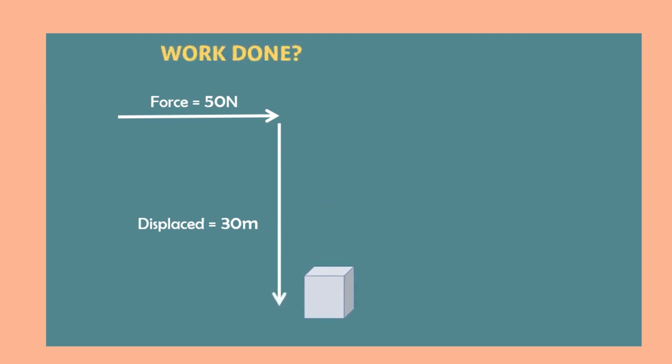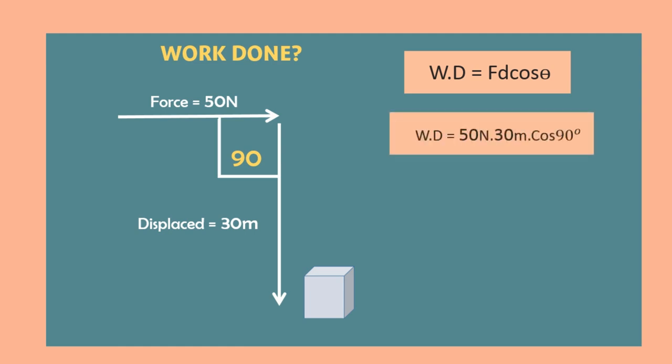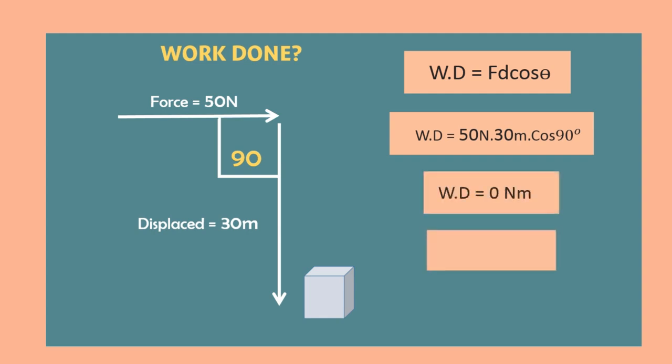Well, here the angle between force and displacement is 90 degree. Hence theta is equal to 90 degree. Now writing the formula of work done. Work done is equal to Fd cosine theta. Work done is equal to 50 Newton into 30 meter cosine 90 degree. We know that cosine 90 degree is equal to 0. Hence work done is equal to 0 Newton meter, or work done is equal to 0 joule.